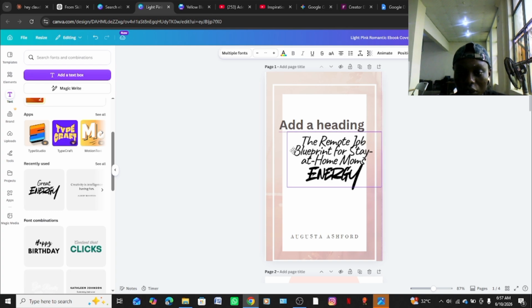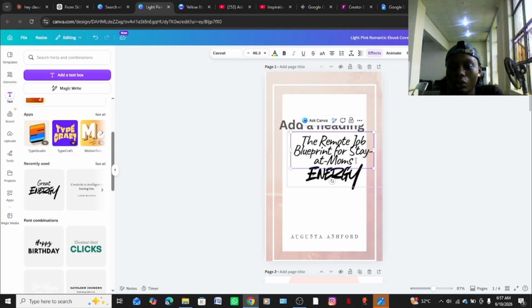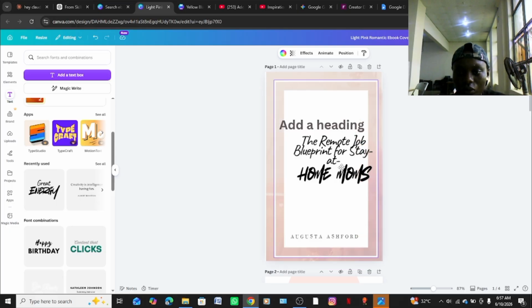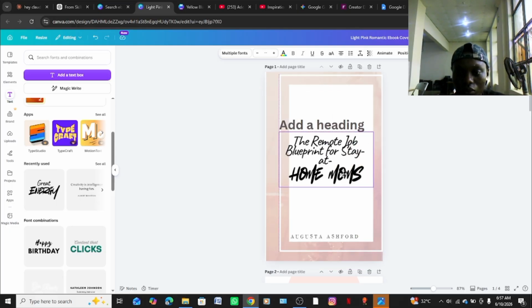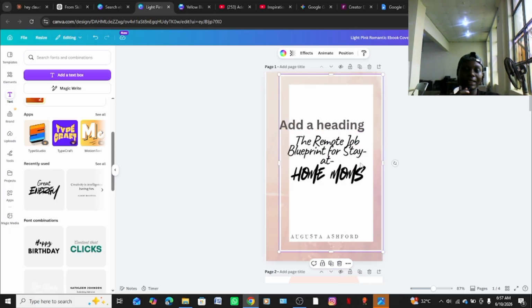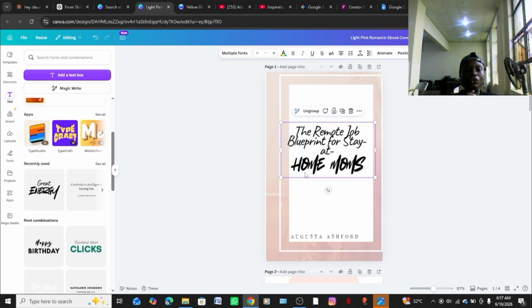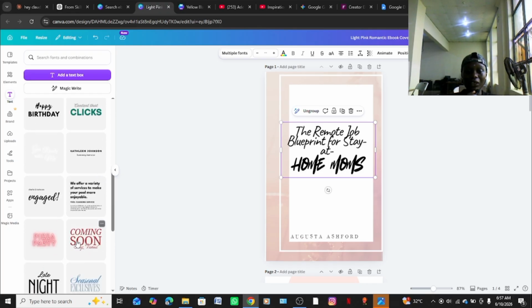The remote job blueprint. So we're going to do home moms. Home moms. This is lovely. This is nice. This is amazing. So you see, we really didn't need to use anything. We didn't need to use any of those. We just had styles here. So there are a lot of things that you can actually model.